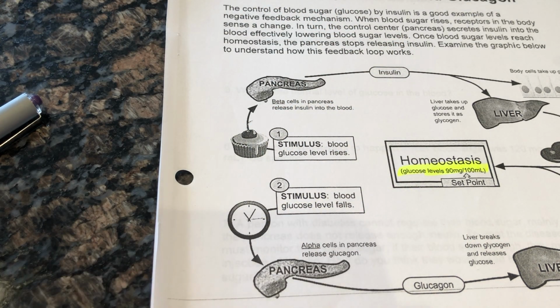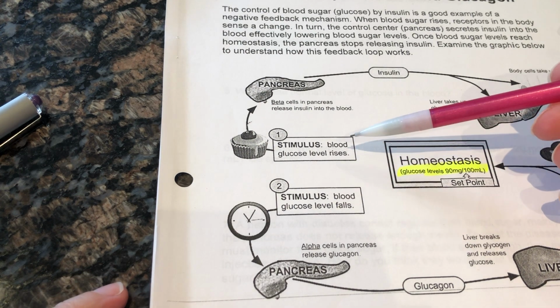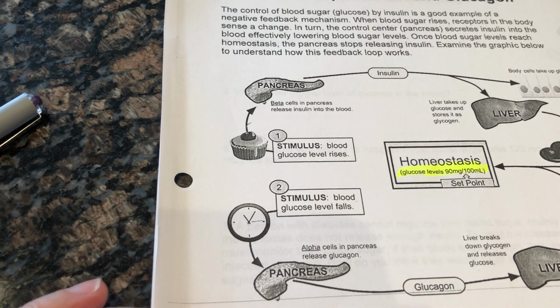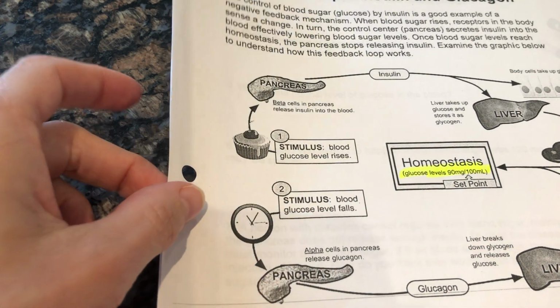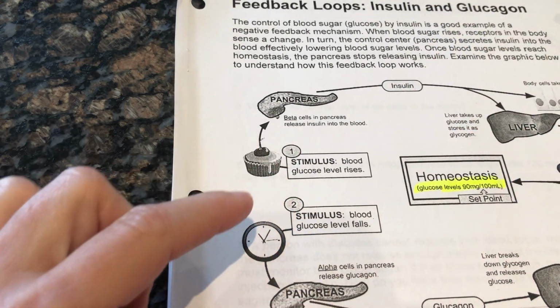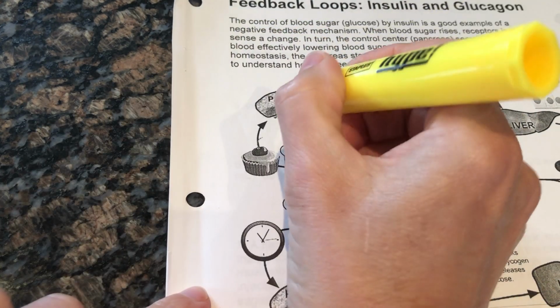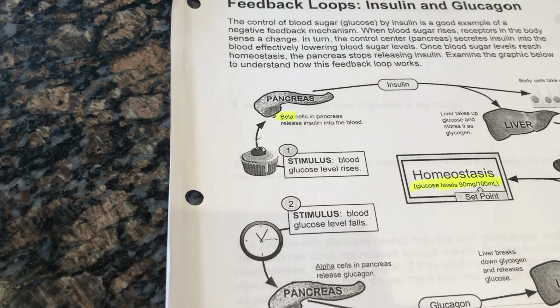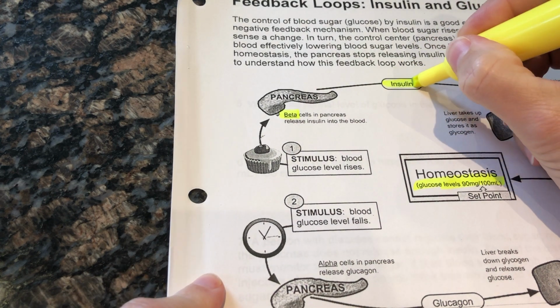So it says the image shows 2 different types of stimuli. Based on clues in the graphic, what are the 2 different stimuli? So the 2 different stimuli are high blood glucose levels and low blood glucose levels, all right? What happens when your blood sugar rises? So here we have blood sugar rising. So here we have beta cells. So your pancreas has a few different types of cells. One of those cells is a beta cell. So the beta cell in the pancreas gets activated and it produces insulin, all right?